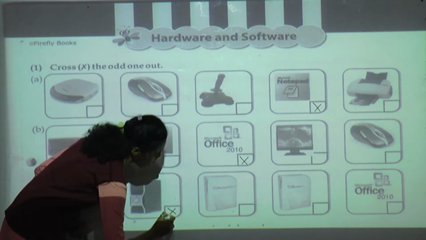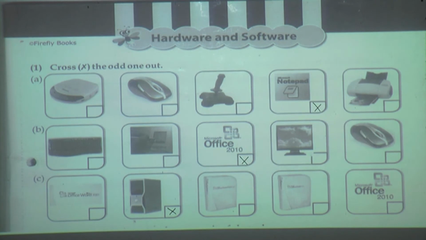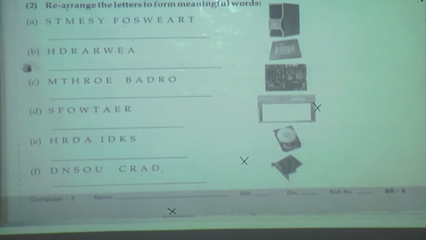Because all are software and only CPU is hardware. The first one is Microsoft Word, next one is a CPU, next one is PowerPoint, next one is Excel, and next one is Microsoft Office. That's why CPU is the odd man out, and we have to cross it here. Now next.